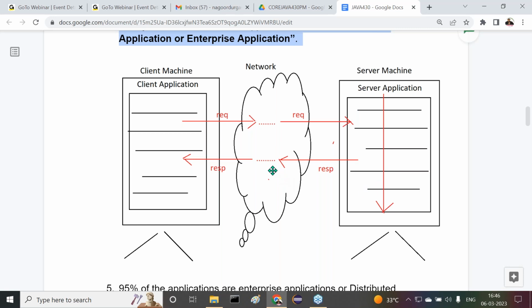That response will be given to the network, and the network will carry it back to the client machine, where the client application takes that response and displays it to the user. This is exactly the meaning of client-server architecture. If you prepare any application on this basis, that is a client-server application, or a distributed application or an enterprise application.